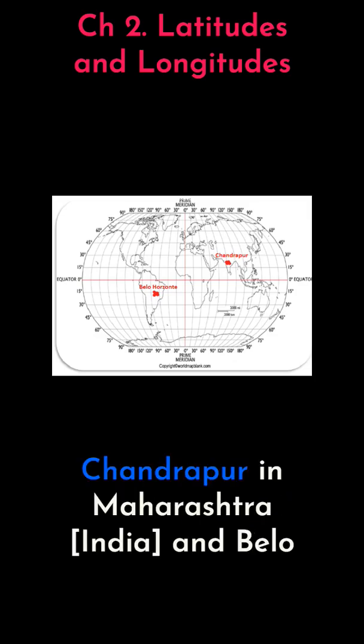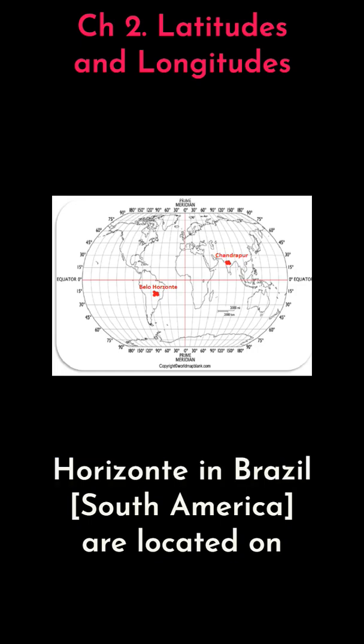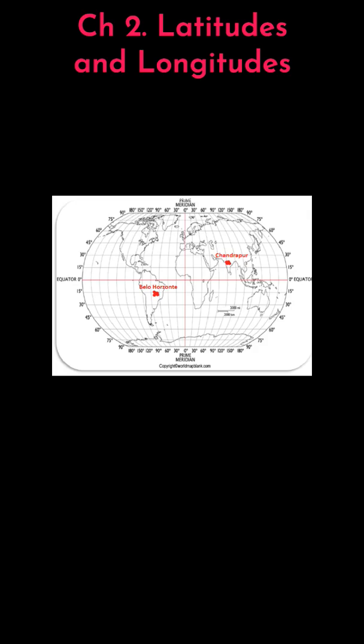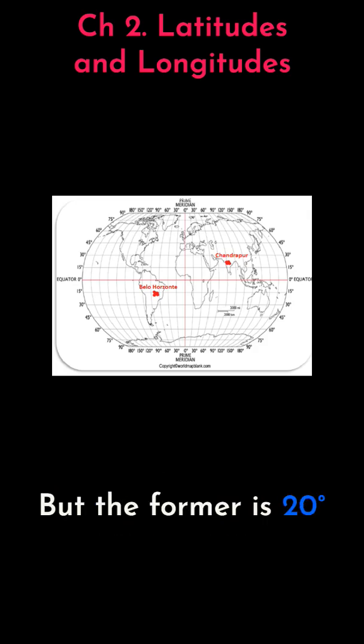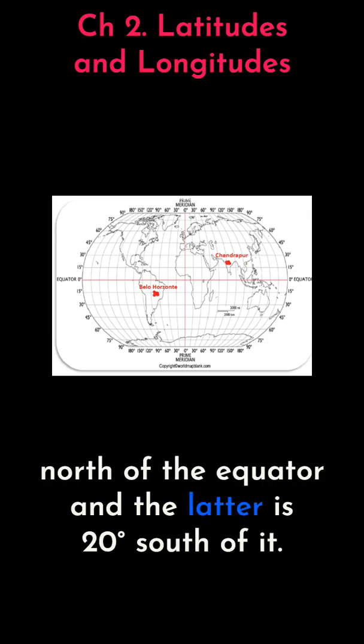For example, both Chandrapur in Maharashtra, India, and Belo Horizonte in Brazil, South America, are located on parallels of about 20 degree latitude. But the former is 20 degrees north of the equator and the latter is 20 degrees south of it.